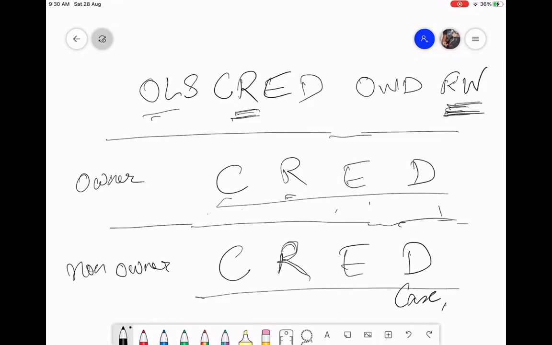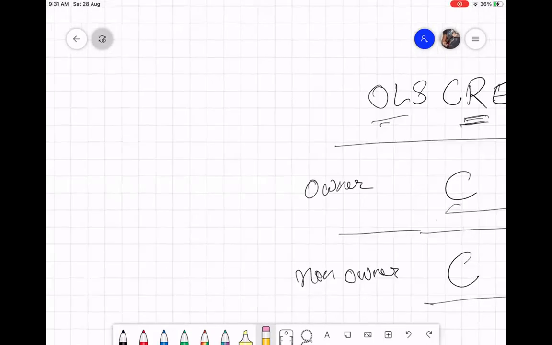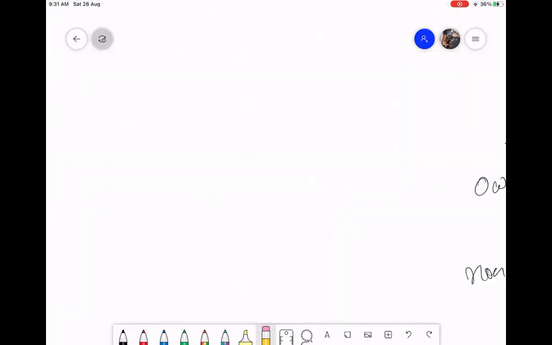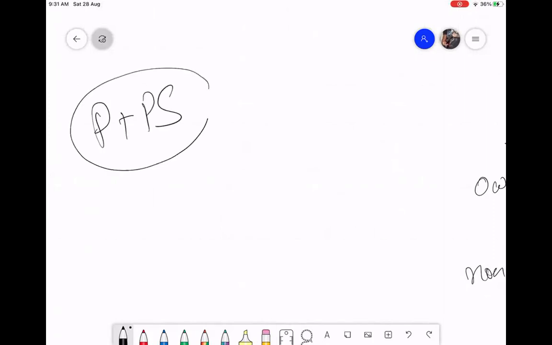All clear, guys? So how to remember this complicated thing? Very easy. There is an easy process to remember this. Combine the permission you have in profile plus permission sets and compare that with OWD.